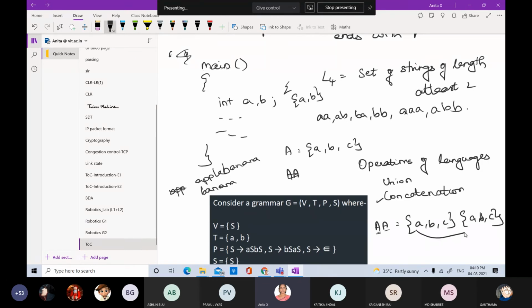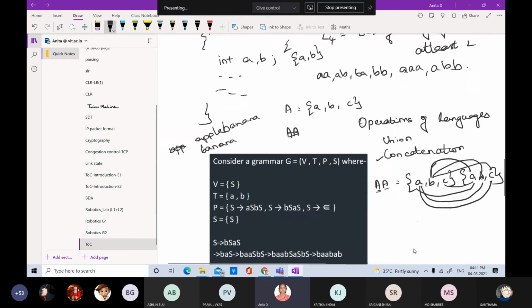This A can be concatenated with A, similarly with B, and with C, and this B can be concatenated with A, B, C, and similarly C to A. Likewise it goes on. So what will be the length of strings in this language?